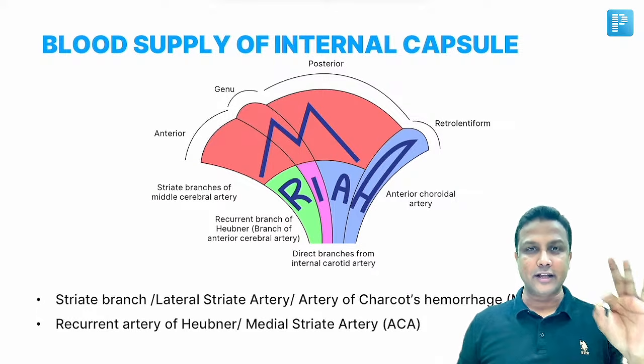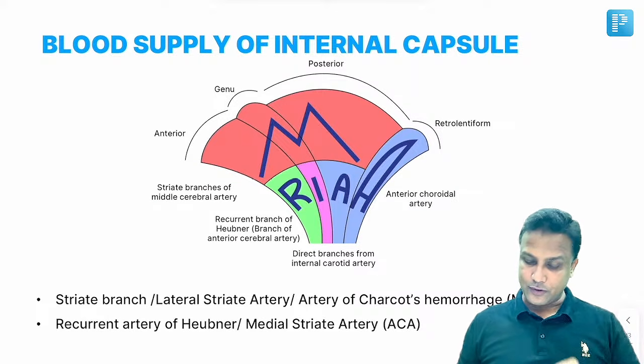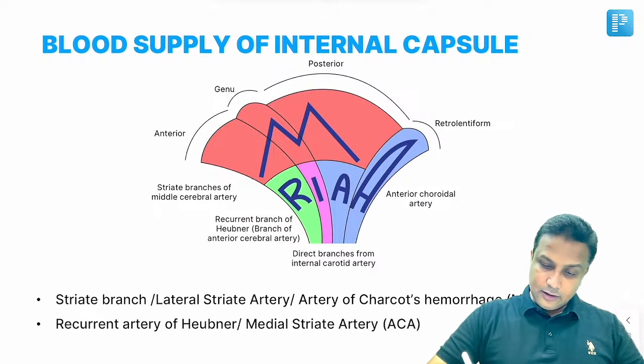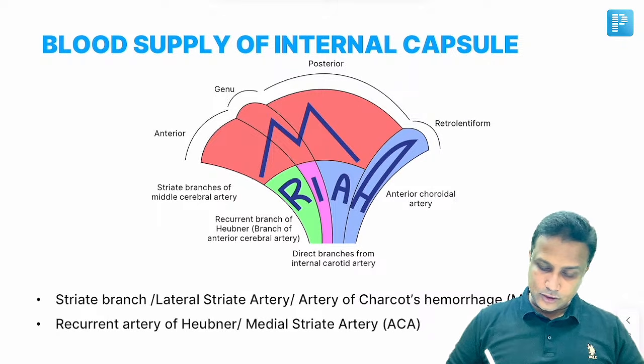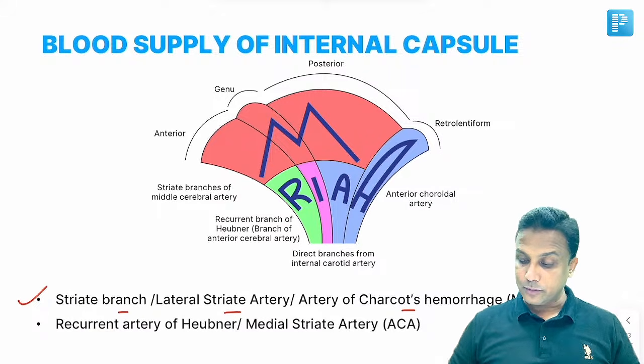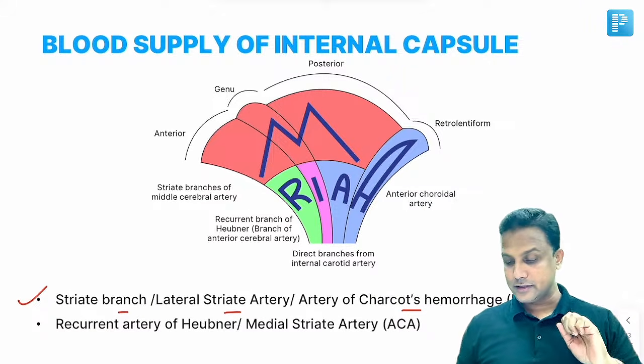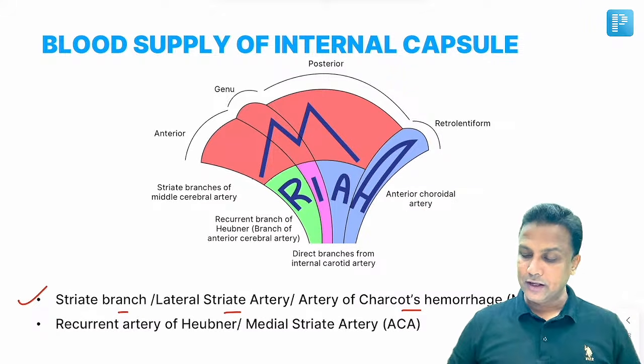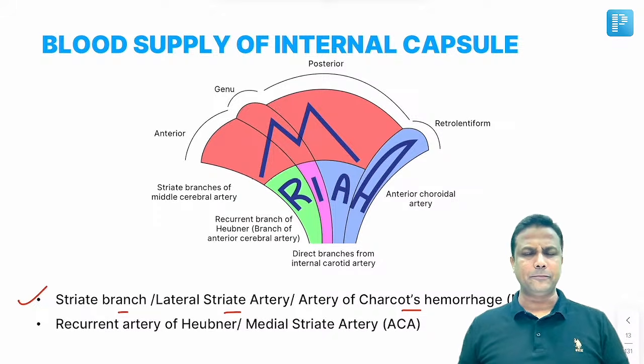It's middle cerebral artery. Which branches? Striate branches. Okay. अब इन स्ट्राइट ब्रांचेस का दूसरा नाम भी होगा. Another name of this one will be lateral striate artery, या फिर इसको हम कहते हैं artery of Charcot's hemorrhage भी कहते हैं. ठीक है ना. It's a branch of your middle cerebral artery.